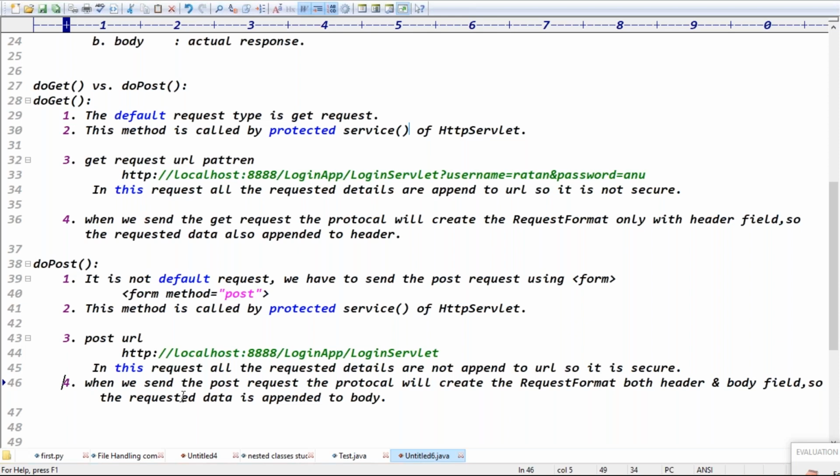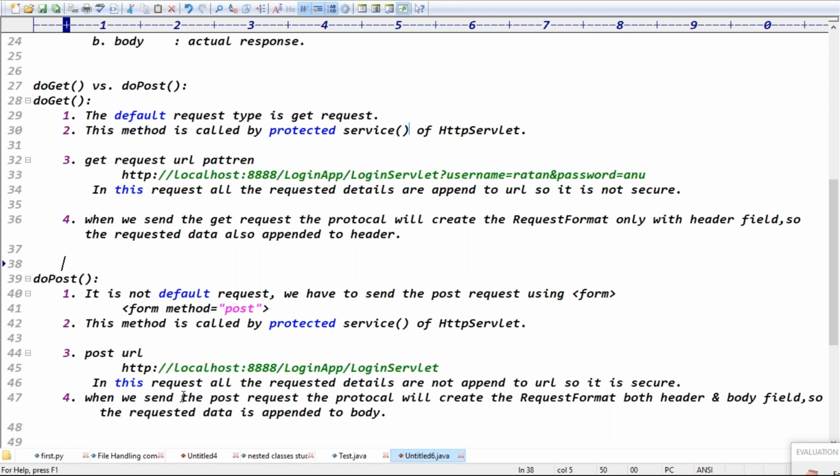Okay, they are separate fields. Both are separate, right? We are not combining them. What separates the header and body? One blank line is the separator. Above things are headers, below things are request data. Yeah, this is understood. Why the data is not visible and why the data is visible is clear, right, everyone? That is the internal point, guys.